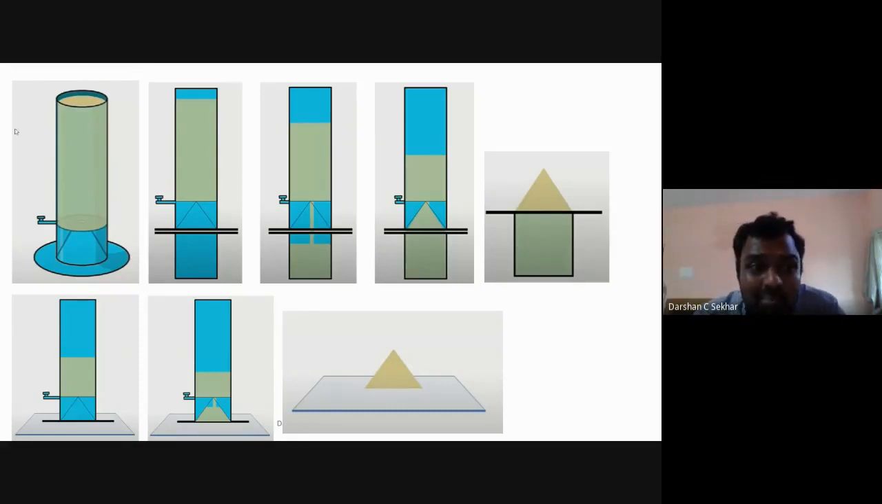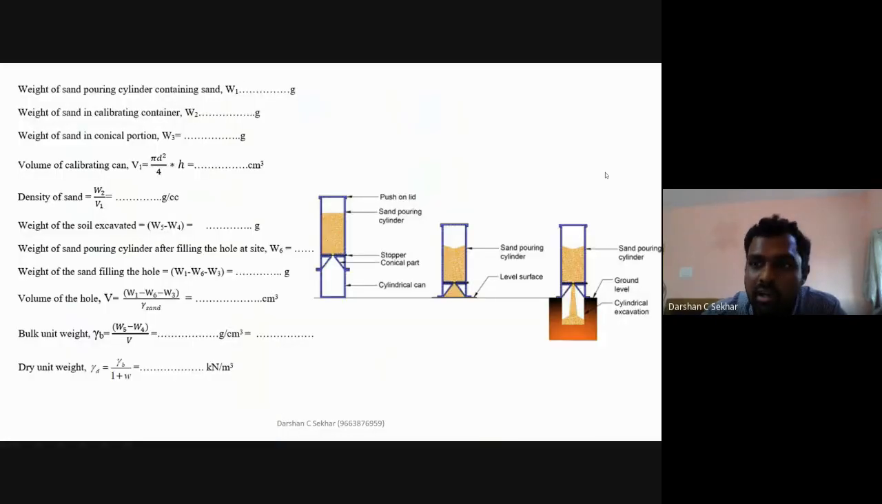Then take the weight of this entire sand pouring cylinder containing sand. That is what you will get, the weight of the sand pouring cylinder containing sand, W1. Probably you might get around 6,500 grams. I'm just giving a rough value. It need not be the same. It will vary depending on the type of container used.